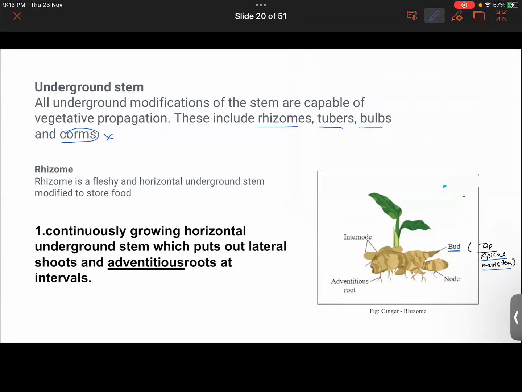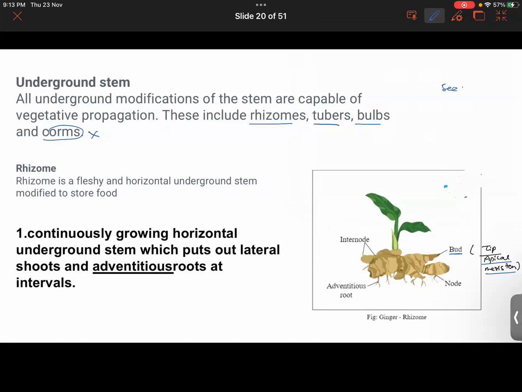Sir, which type of vegetative propagation? Sir, I actually didn't get the question. The question here is that there are different parts of the plant that take part in vegetative propagation. So in the case of this ginger, is the propagation being done with the help of the seeds, or the stem, or the root, or the leaf?